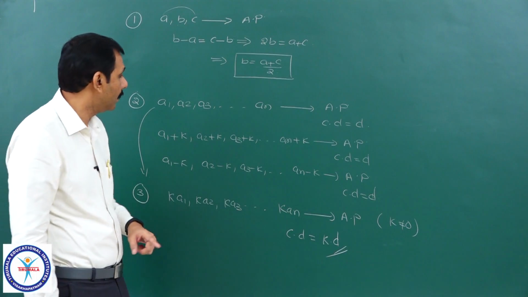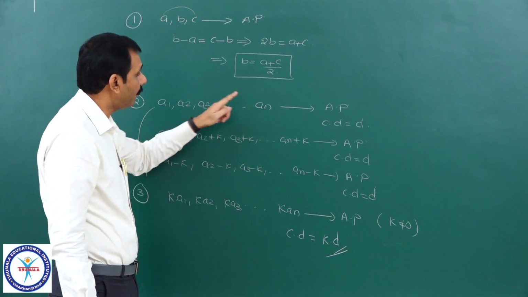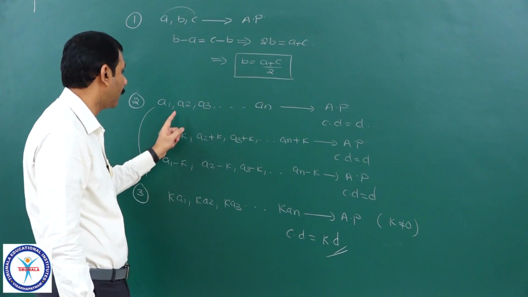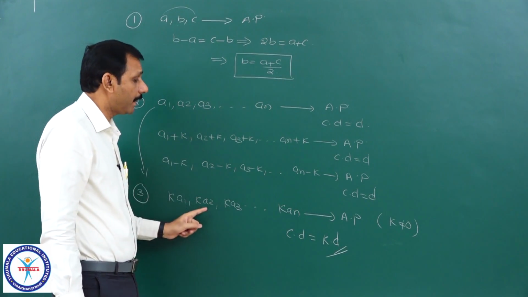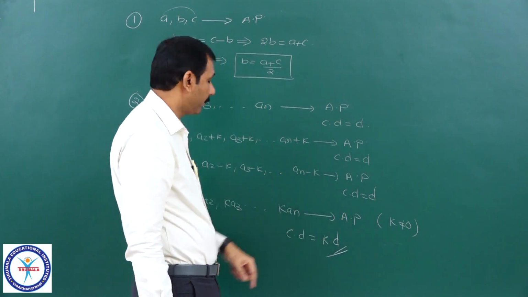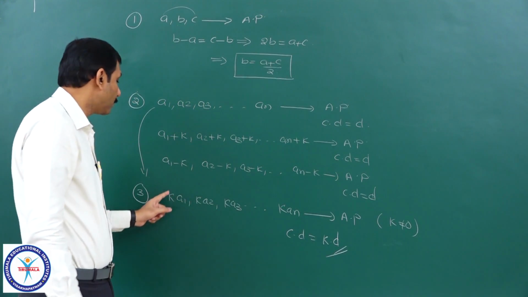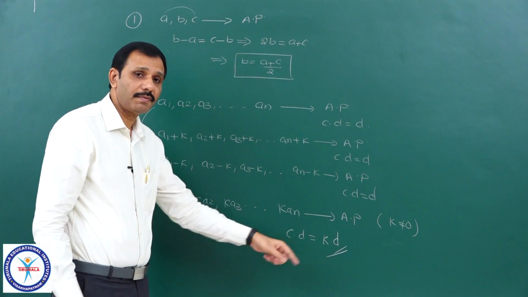Therefore, you see here, if each term of the original sequence, an arithmetic progression I have taken, is multiplied by a non-zero constant k, then the resulting sequence is also an AP whose common difference is k times d.